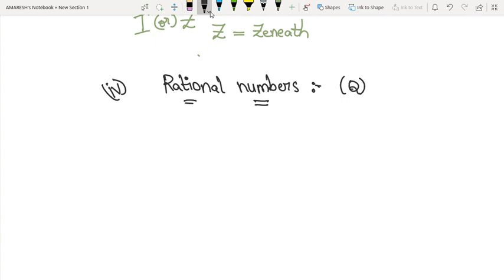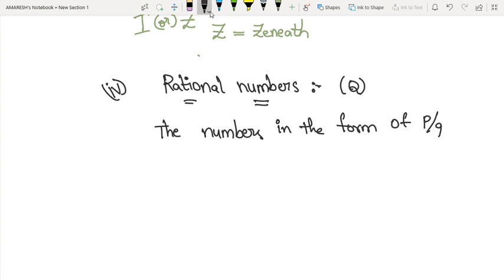Let's see what is the definition of rational numbers. The numbers in the form of P by Q, where P comma Q belongs to integers and Q not equals to 0.